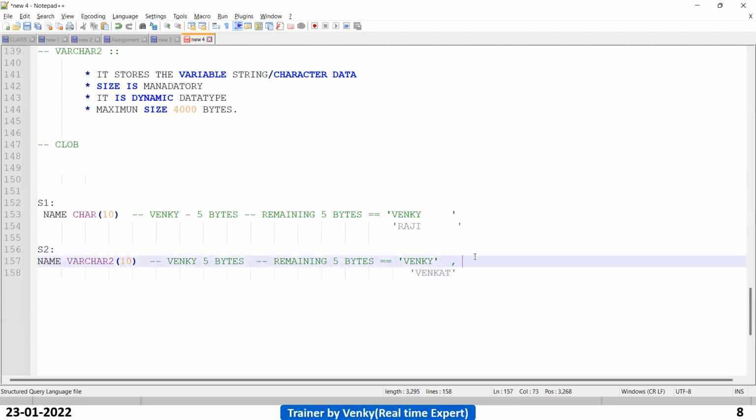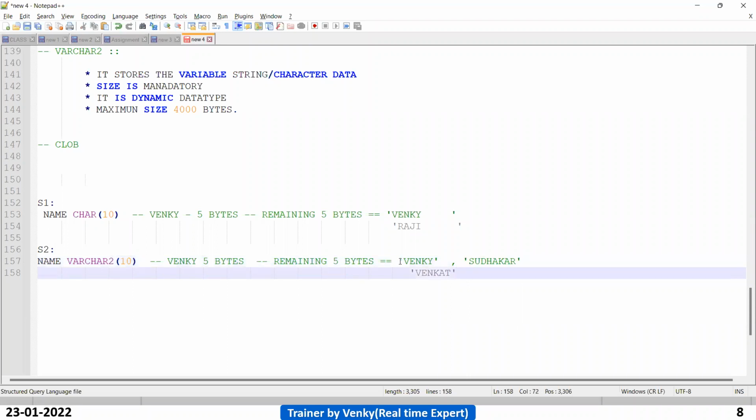For example, if you insert Sudhakar, how many bytes, guys? 8 bytes. The remaining 2 bytes it will send back to the storage.